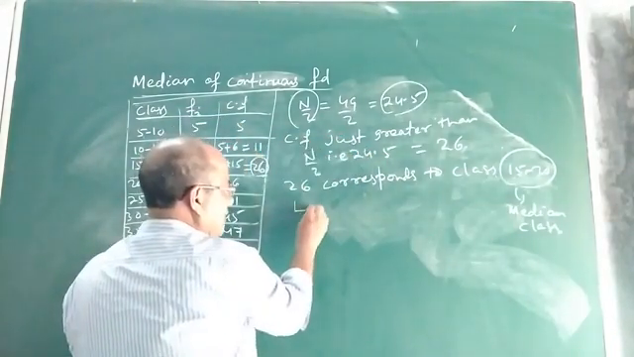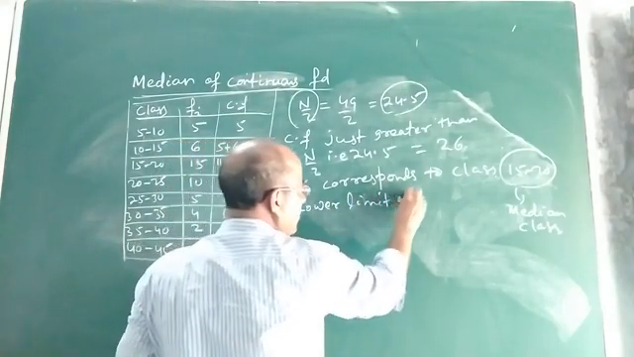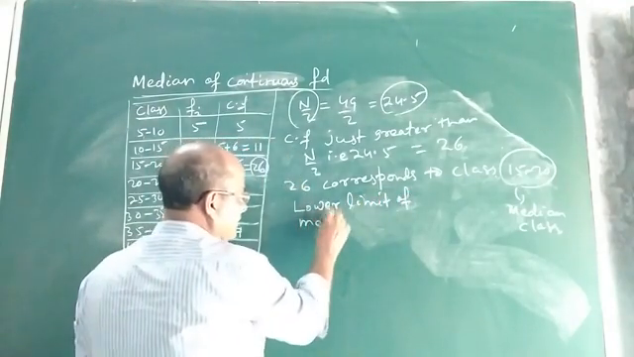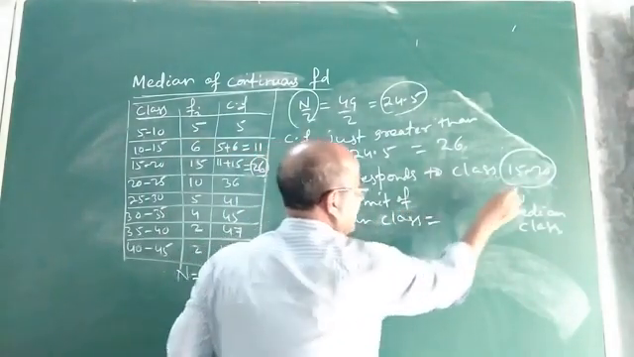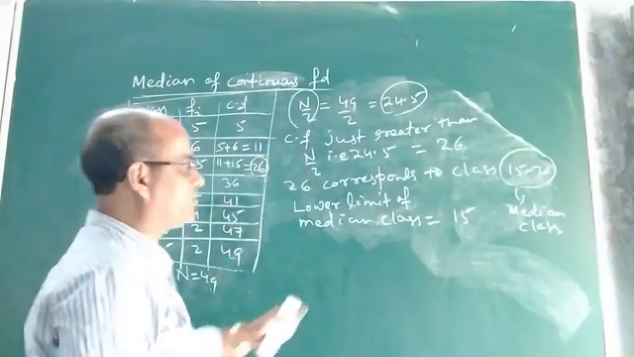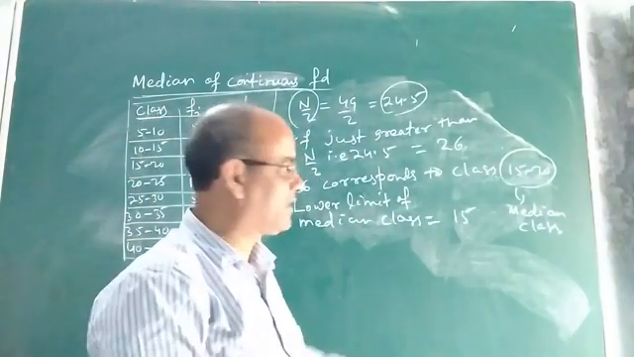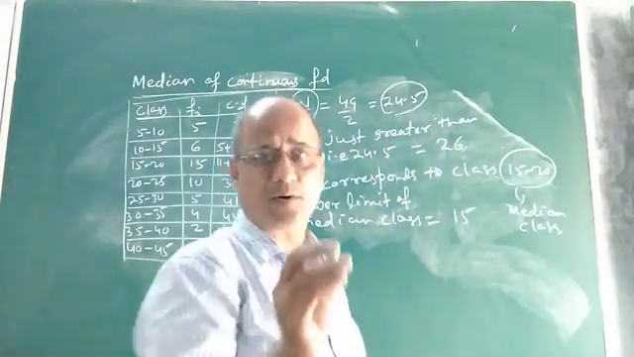What is the lower limit of the median class? In this median class, the lower limit is 15. After getting the median class, we can easily tell the lower limit. Now you have to apply the formula.